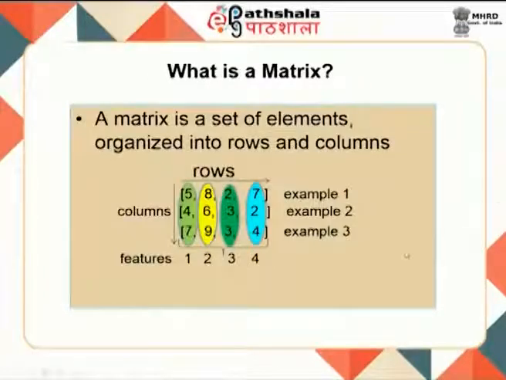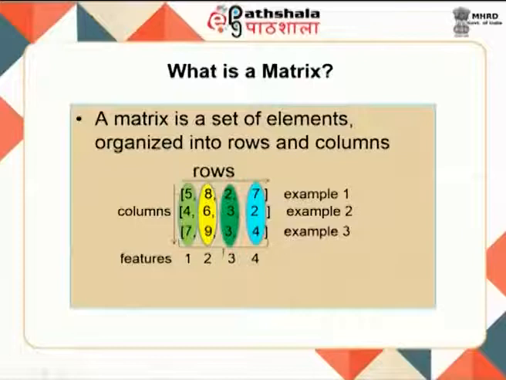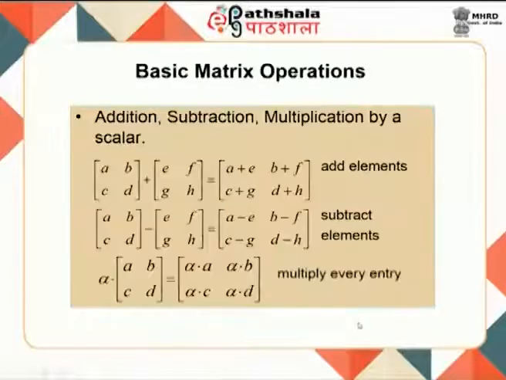So, you all know from school what is a matrix, but we are looking at the matrix from the angle of machine learning representation or data representation. So, a matrix is a set of elements organized, as you know, into rows and columns. As already we have spoken about, each of these is a row and each row corresponds to an example, and this is a column and each column represents each of the features. In this example, you have 4 features and 3 examples.